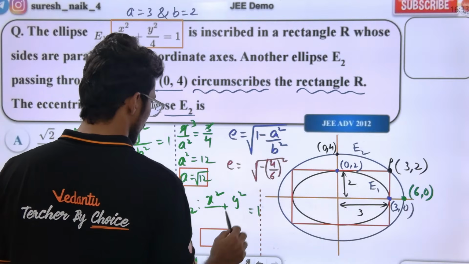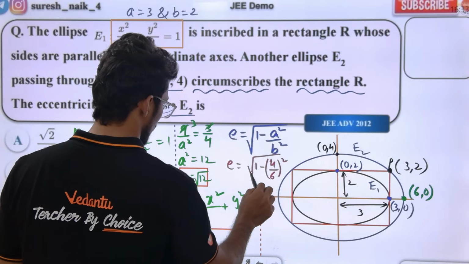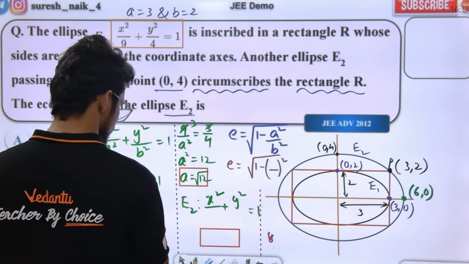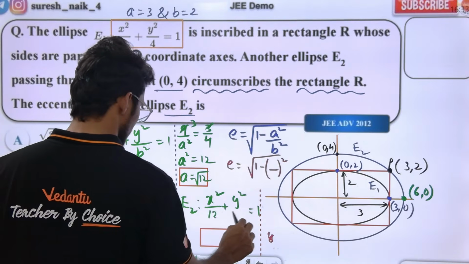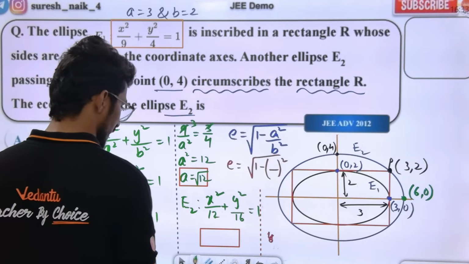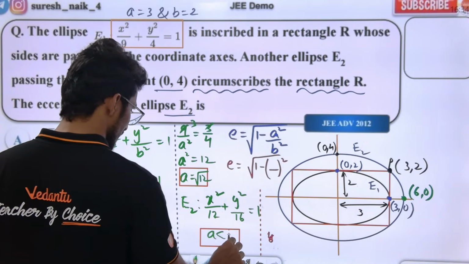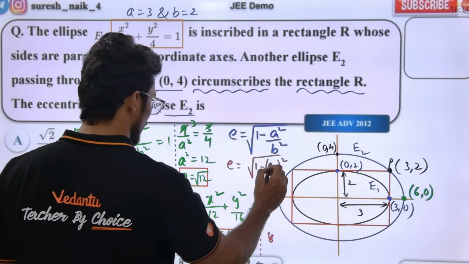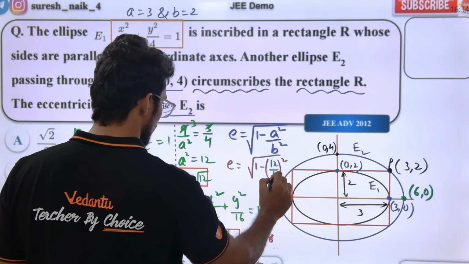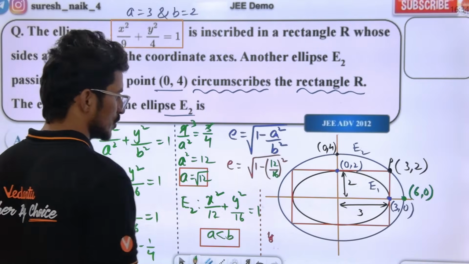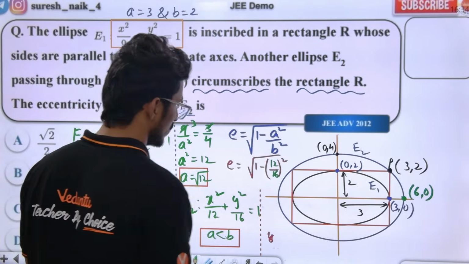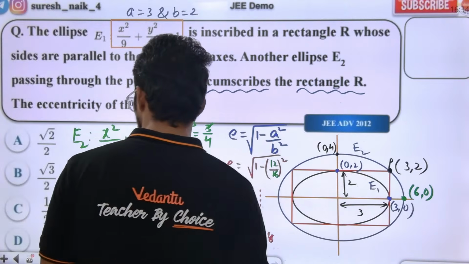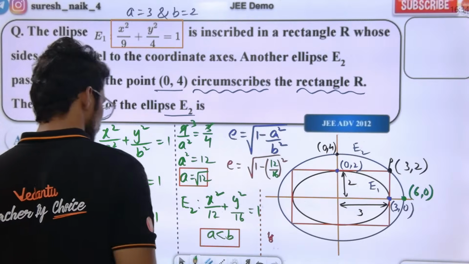Okay, wow. So here a square is 12, b square is 16. So here basically a is less than b, a less than b in the formula. A square is basically 12, b square is 16. So 3 by 4. 3 by 4 means what? So 1 by 4. So 1 by 2. 1 by 2 is the right answer.